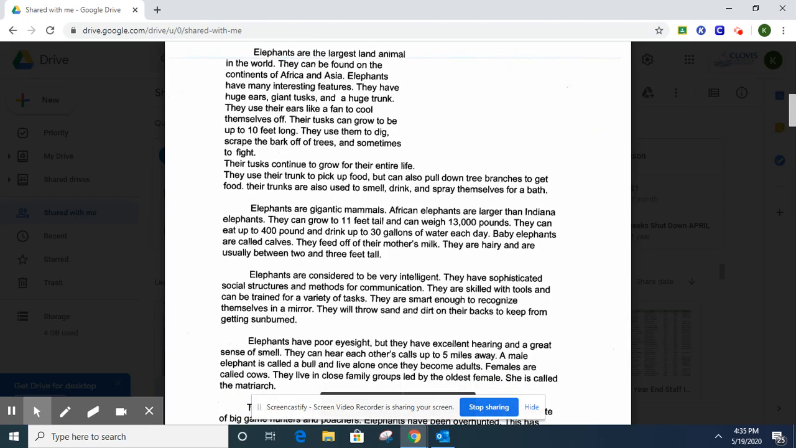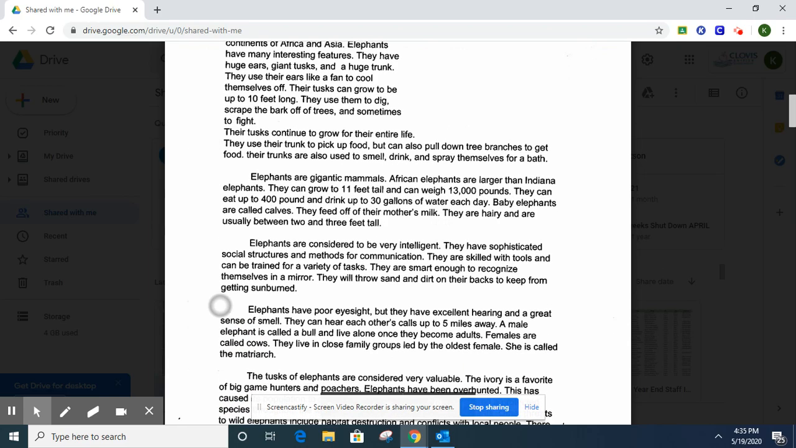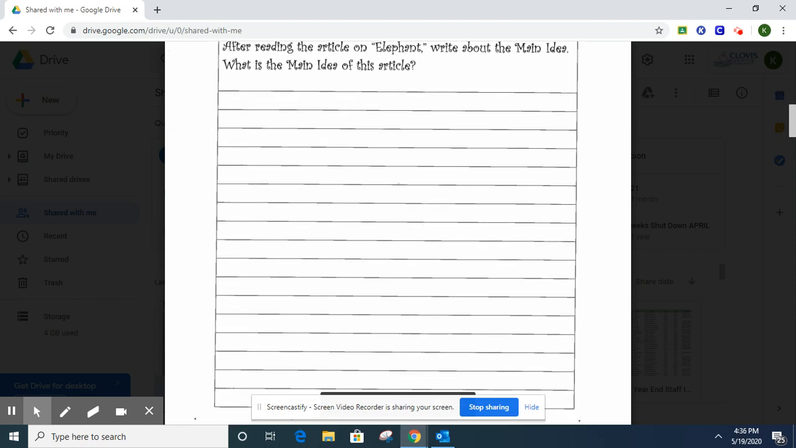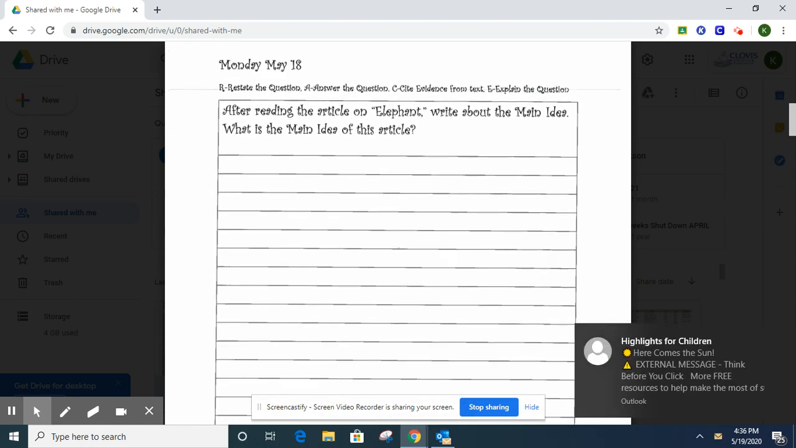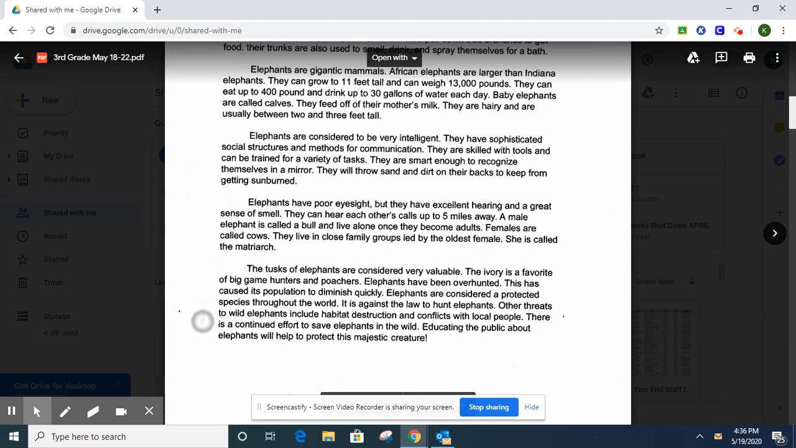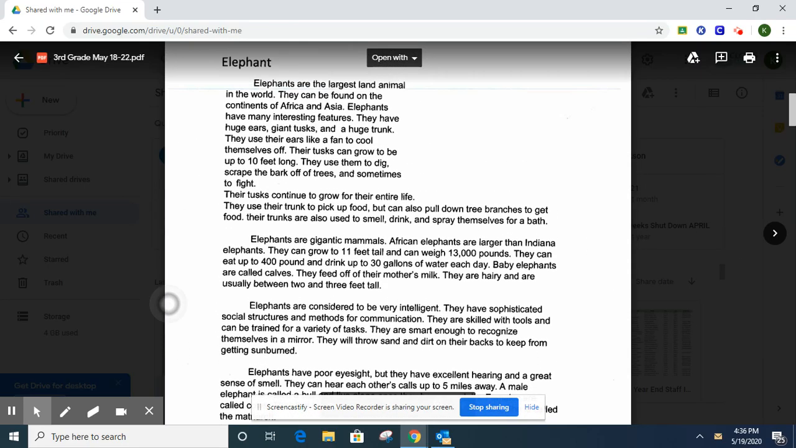Okay, here is your article, Elephants. So you're to read this. Then you're going to write about the main idea of the article. So the main idea is going to be elephants, and it's going to include something about endangered animals, why they were endangered, things about the elephant. For instance, there you need to write about there.